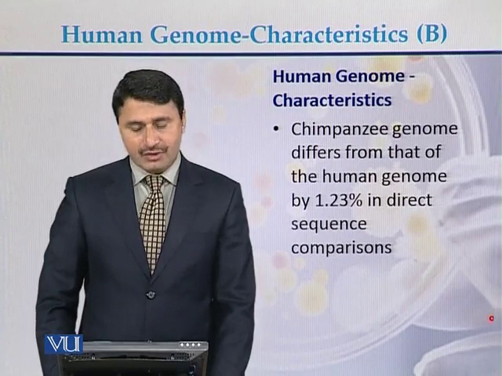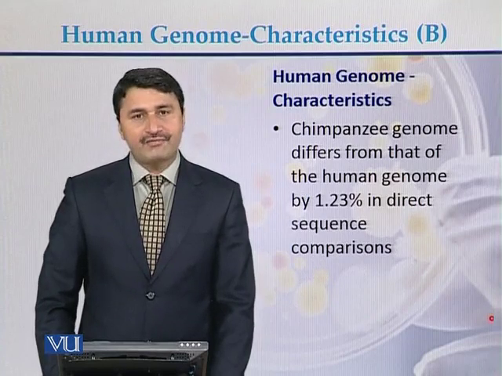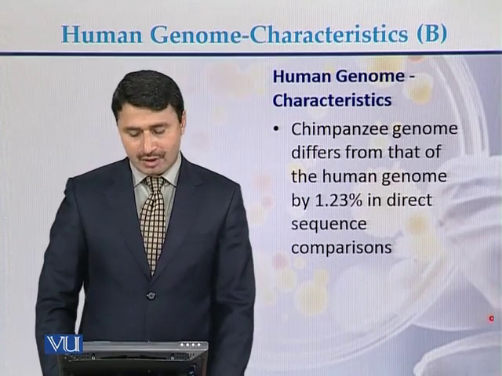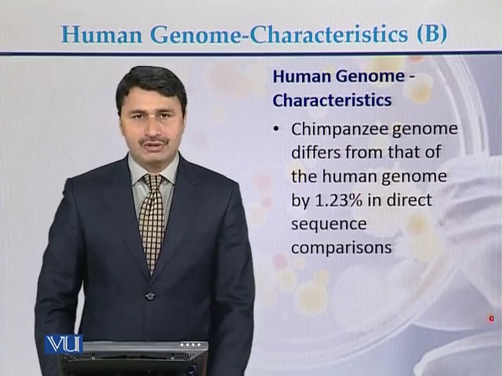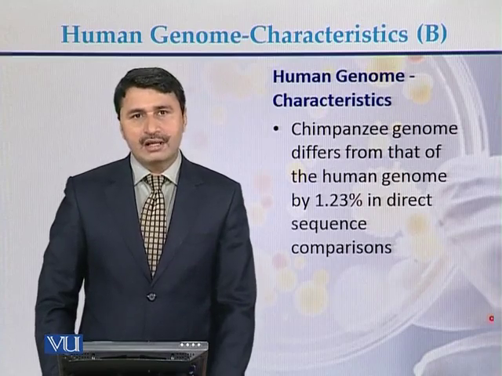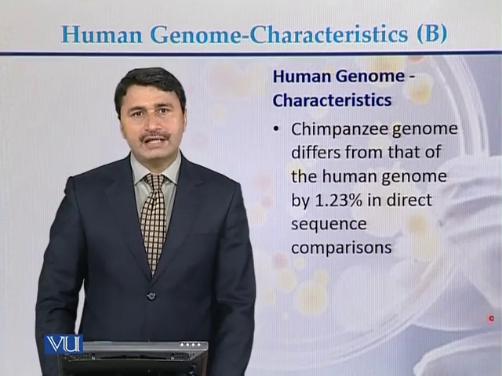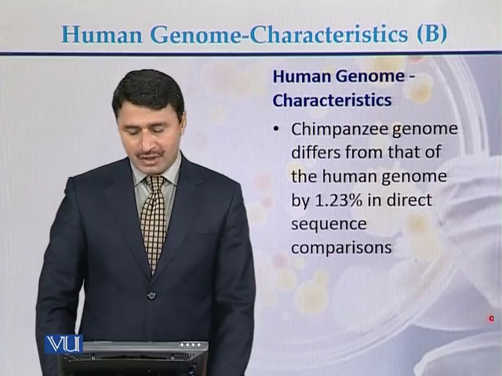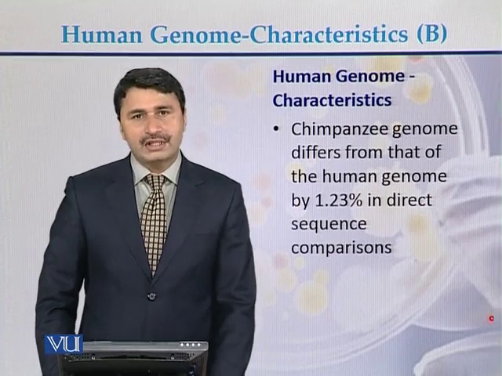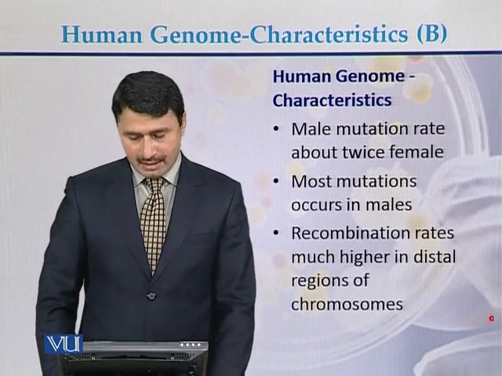The chimpanzee genome differs from that of the human genome by 1.23% of direct DNA sequence. So this is the comparison between the genome of the chimpanzee and the genome of the human, which differ from each other by 1.23% at the nucleotide or DNA level.